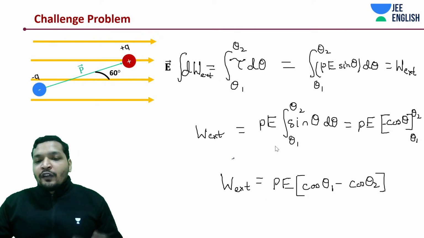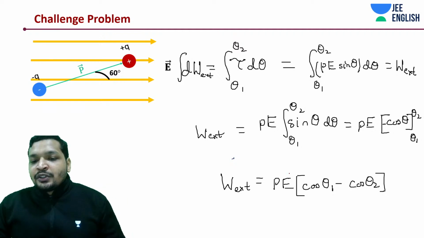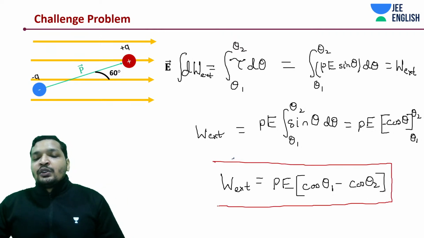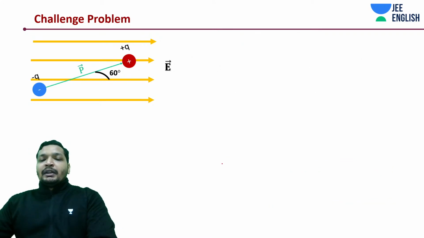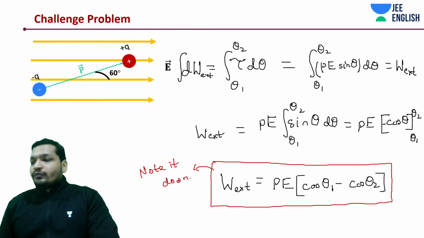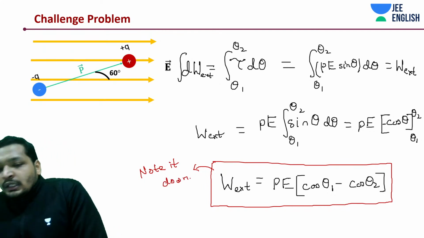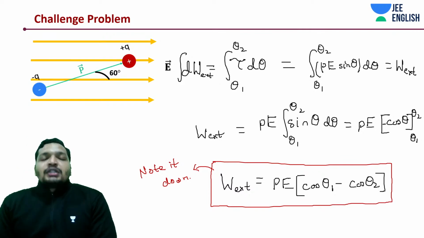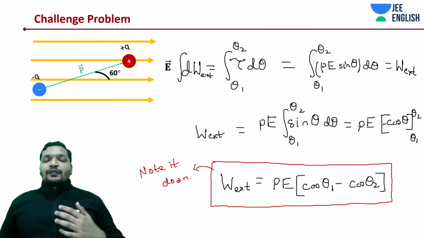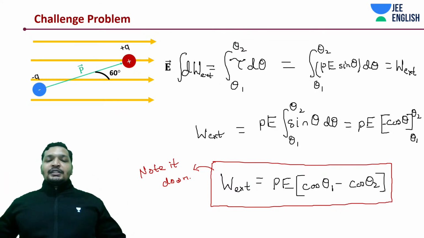End of the story. Just substitute the value of theta. In our case, what is theta 1 and theta 2? It has been rotated from a stable equilibrium position. Okay, note it down, guys. We are almost in the final concepts of electrostatics. Almost done. We need to understand one more concept, and post that we are done.